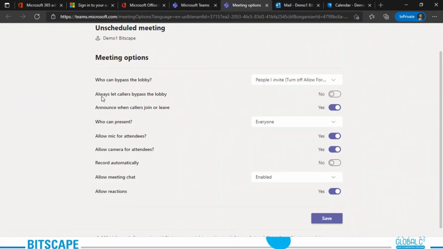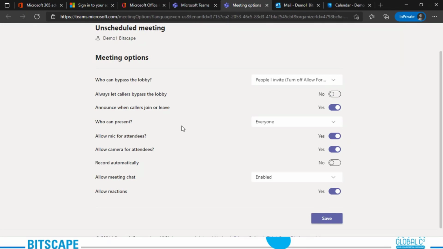The next option that we have is I'll always let callers bypass the lobby. Can you see that there is a toggle button right here? When this setting is enabled, people calling in by phone will join this meeting without having to wait for someone to admit them. You just need to toggle it yes, no, yes, and no again.